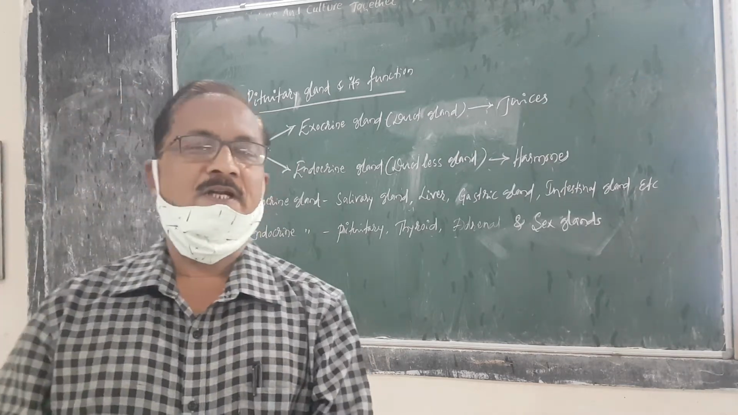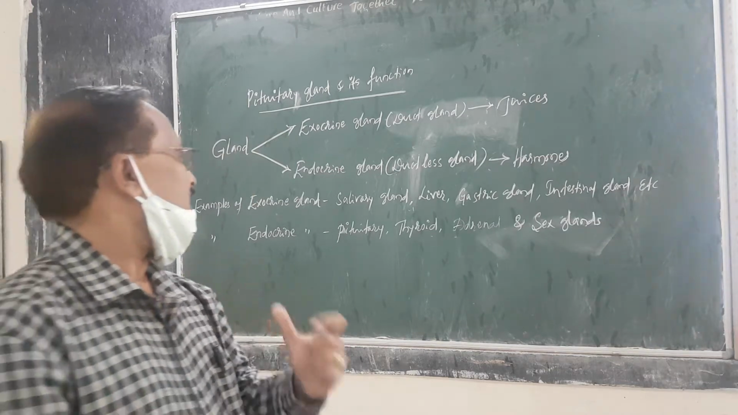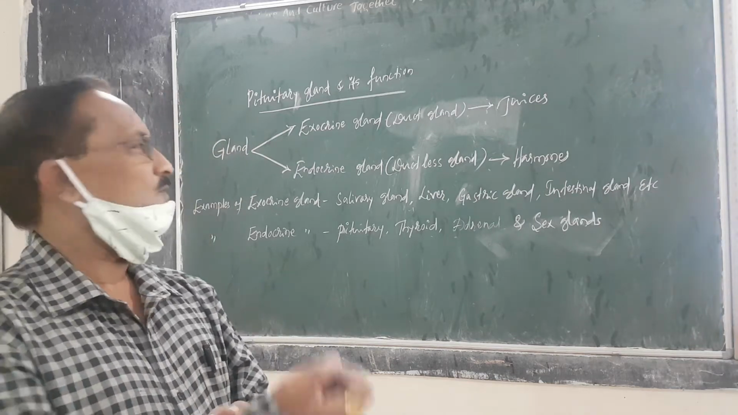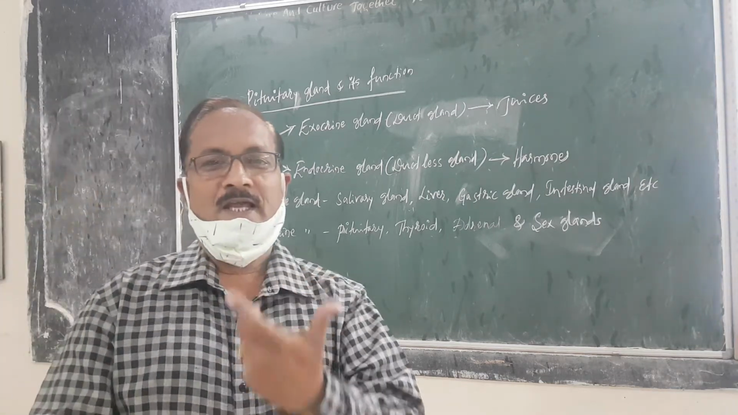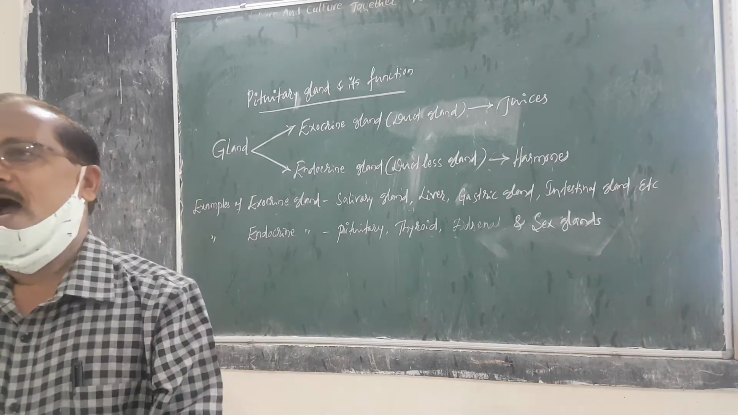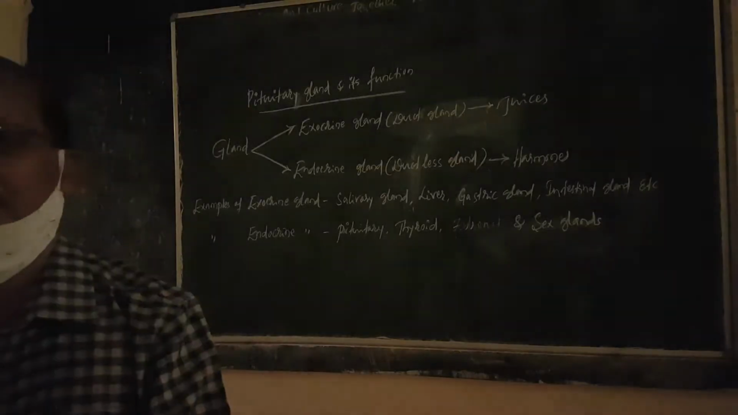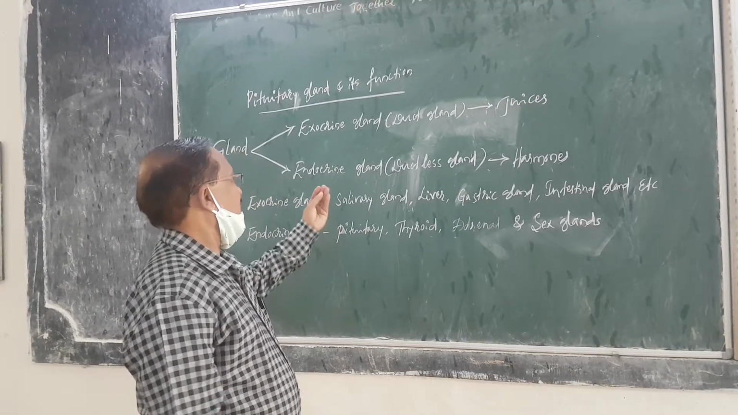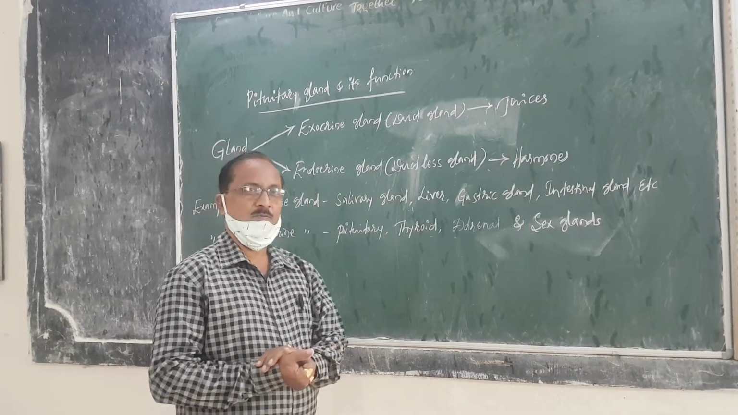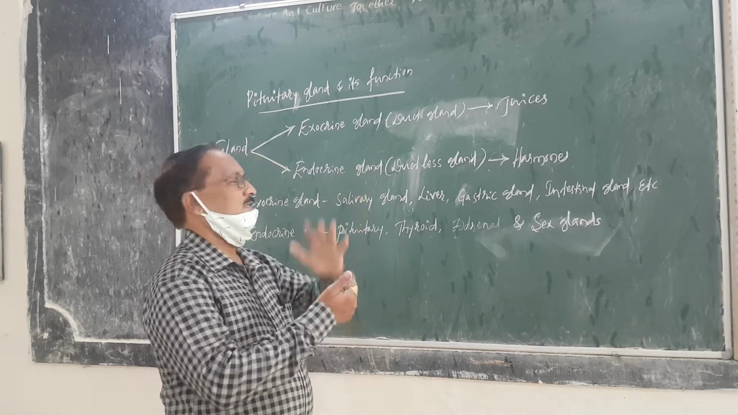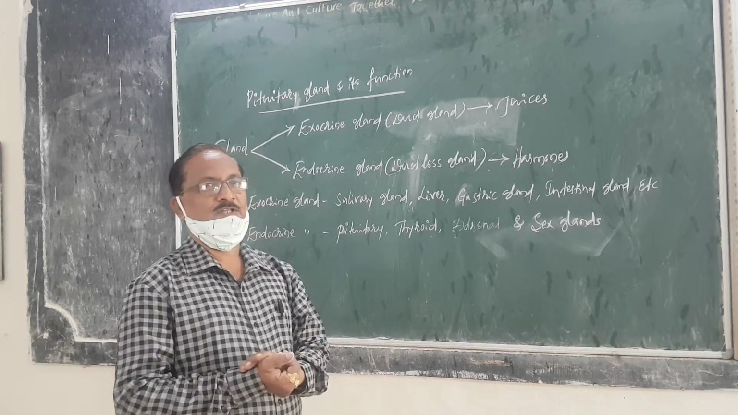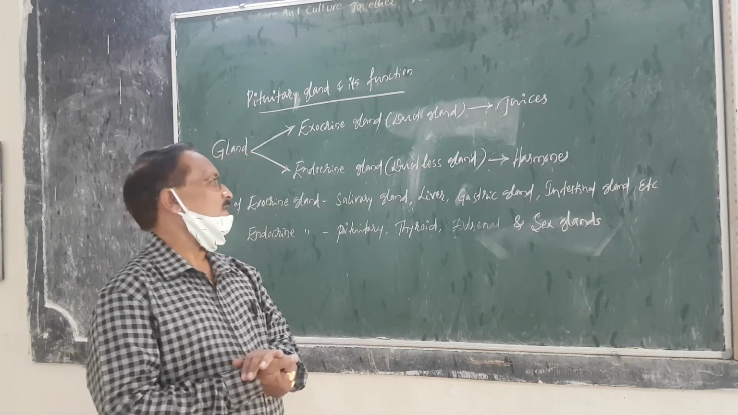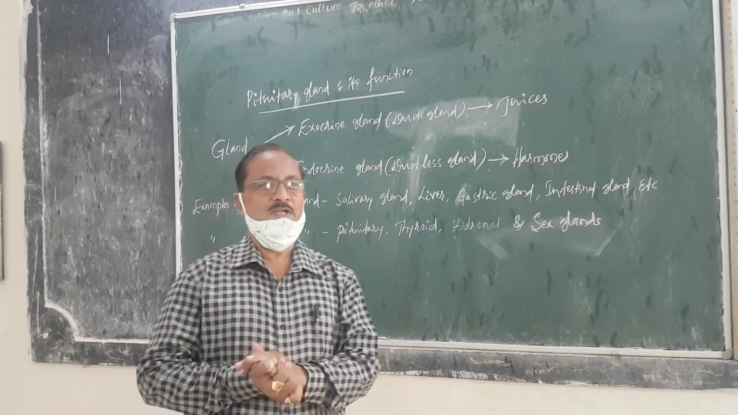The endocrine glands are called ductless glands, meaning that whatever they secrete does not pass through a duct, but is poured directly into the blood circulation and reaches a target cell or tissue. Whatever exocrine glands secrete is called juices, and what the endocrine glands secrete is called hormones.